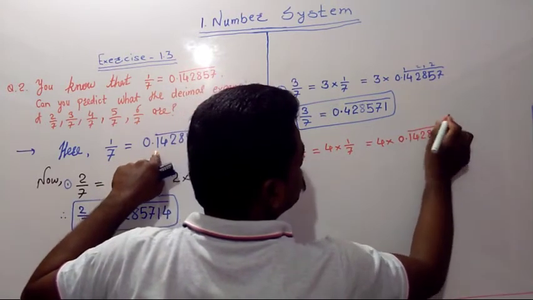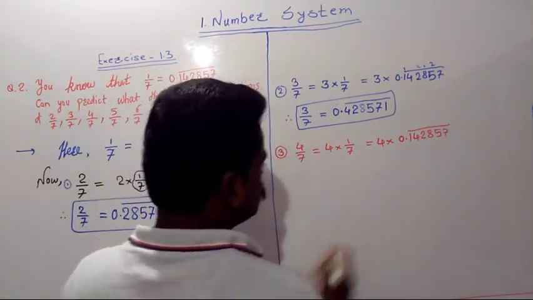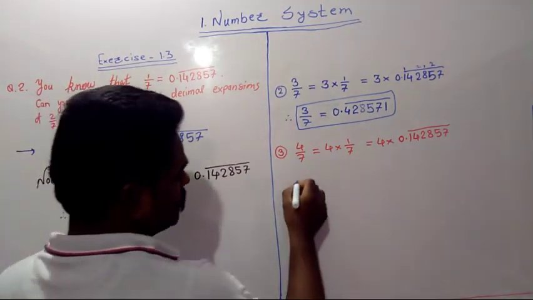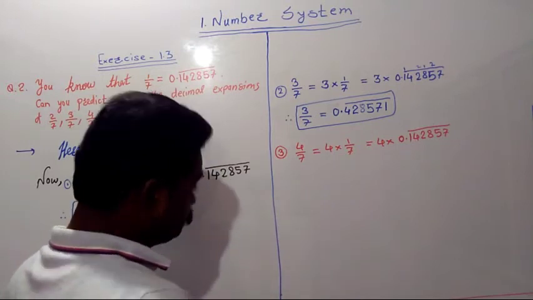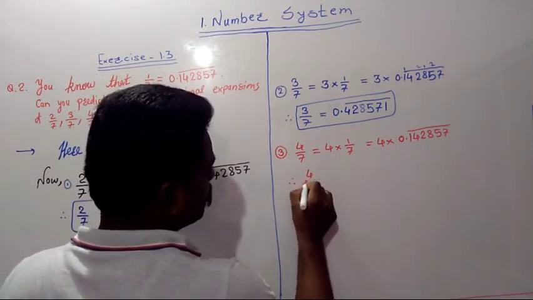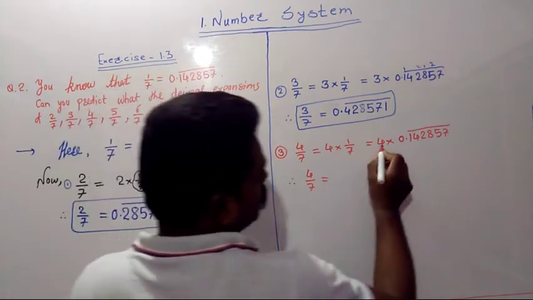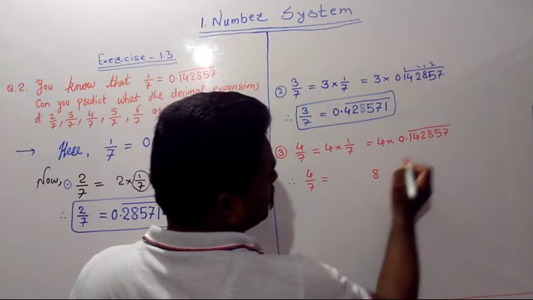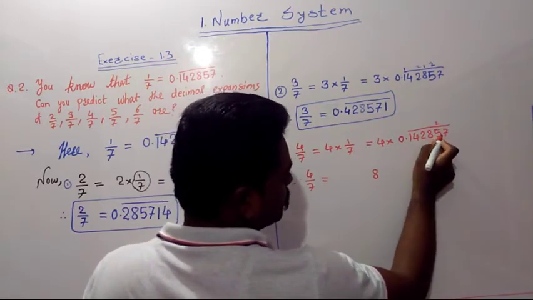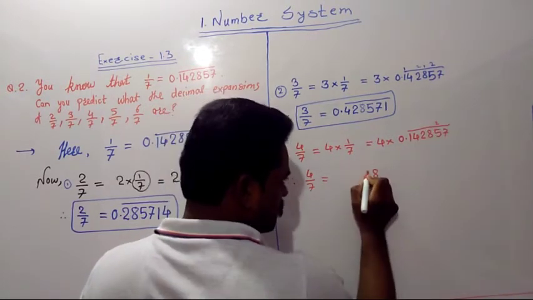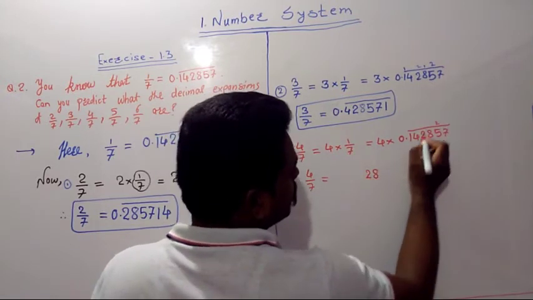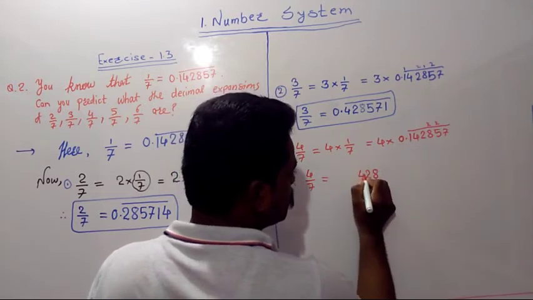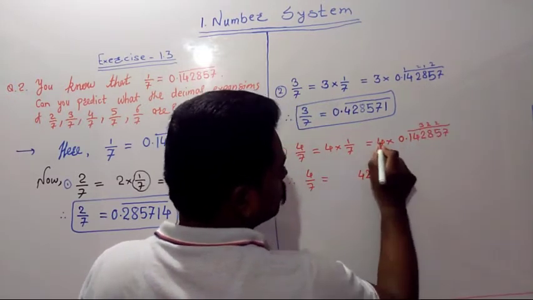0.142857 and here is bar. No problem. Now see, we will do the simple multiplication. Therefore we will get here 4 by 7 is equal to, now 4 sevens are 28. So 28, 8 is here and 2 carried. 4 fives are 20. 20 plus 2 is 22. 22, 2 here, 2 carried. 4 eights are 32. 32 plus 2, 34. 3 carried.